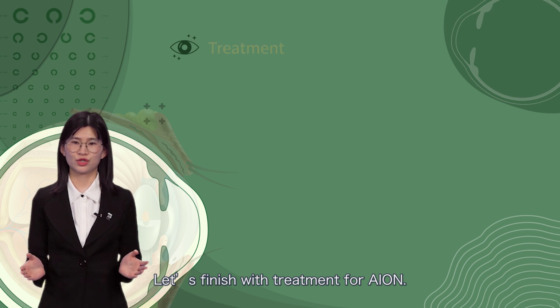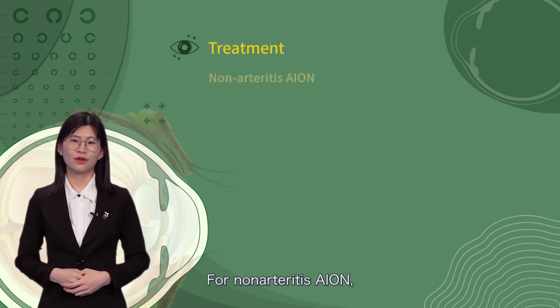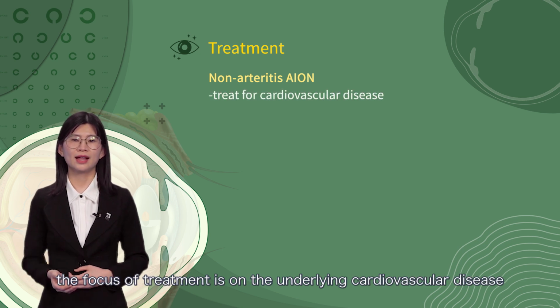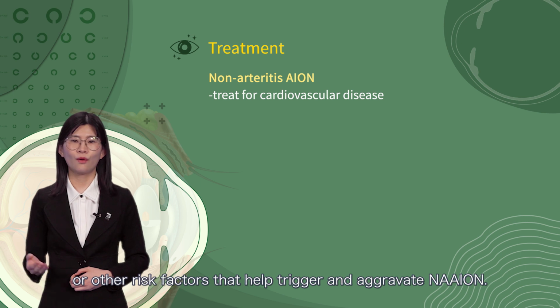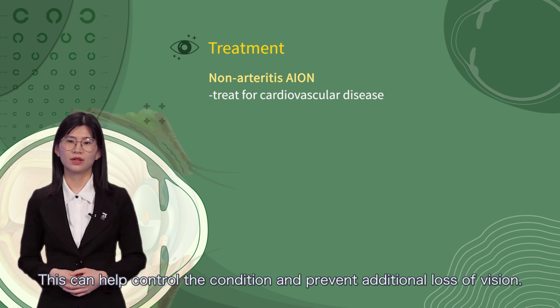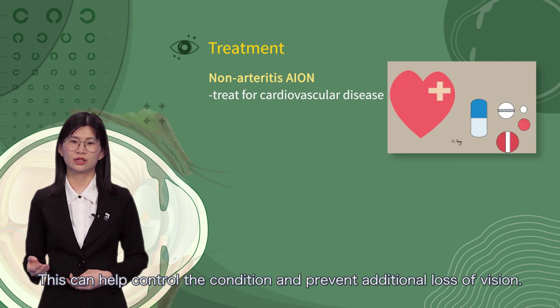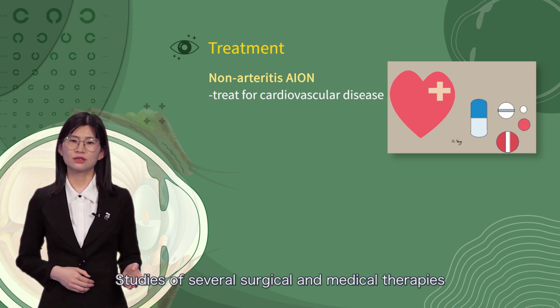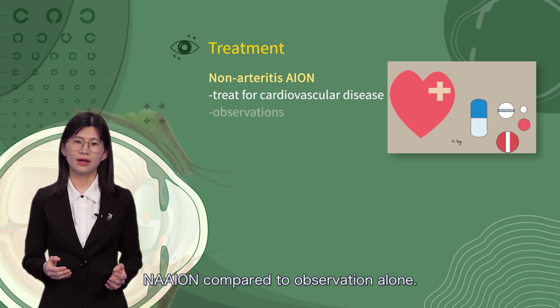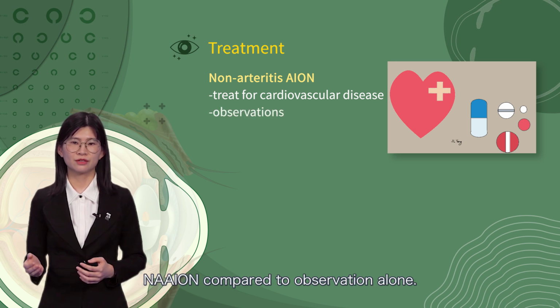Let's finish with the treatment for AION. For non-arteritis AION, the focus of treatment is on underlying cardiovascular disease or other risk factors that help trigger and aggravate NAION. This can help control the condition and prevent additional loss of vision. Studies of several surgical and medical therapies have not shown any improvement in outcome for NAION compared to observation alone.